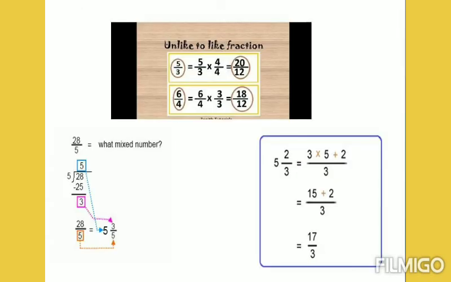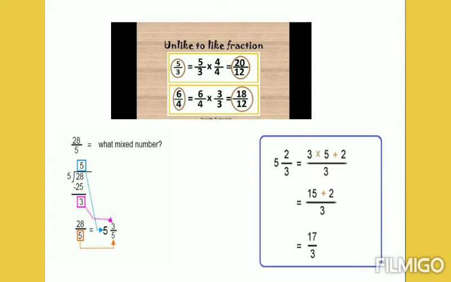Now, what are the steps to be followed to make unlike fractions into like fractions? First, find the LCM of the denominators. Then, apply the concept of equivalent fractions to make them like fractions.